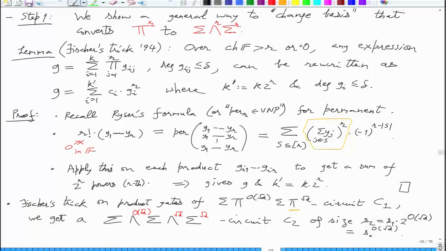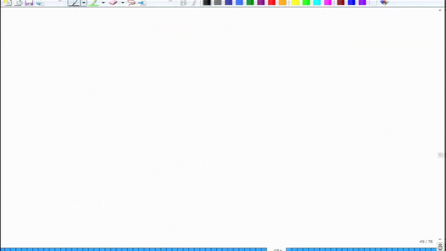Well, but what have we gained? This is no gain, right? This is just increasing the depth. So now what do you want to do? That will be our step 2. Step 2, now we want to do the opposite, which is convert wedge to product gate.